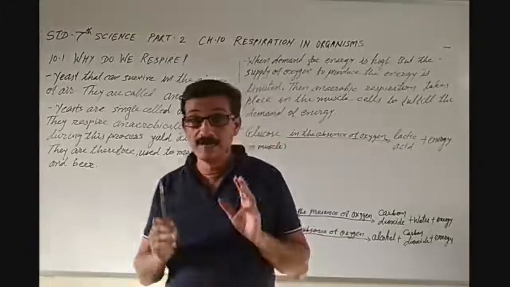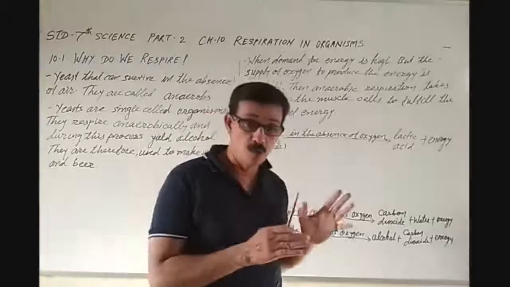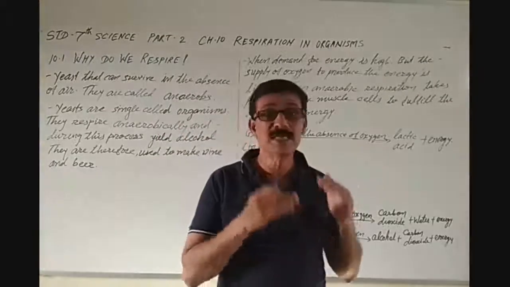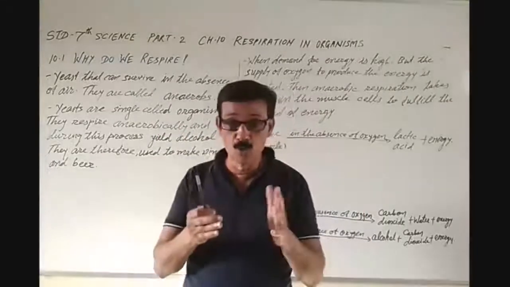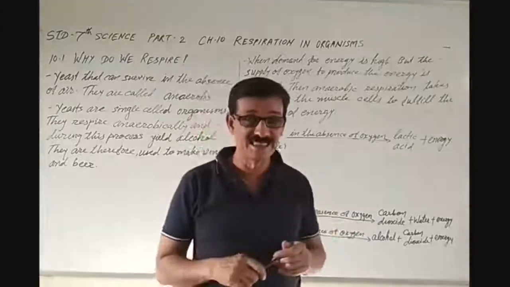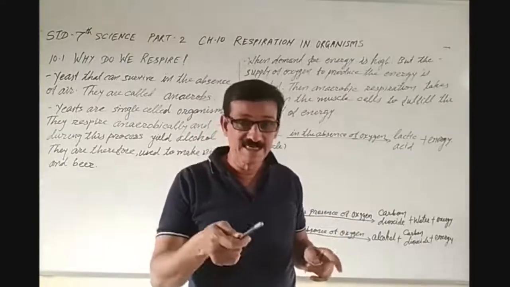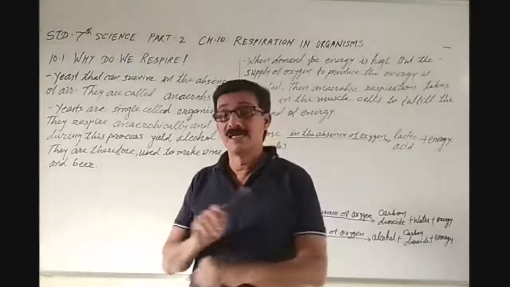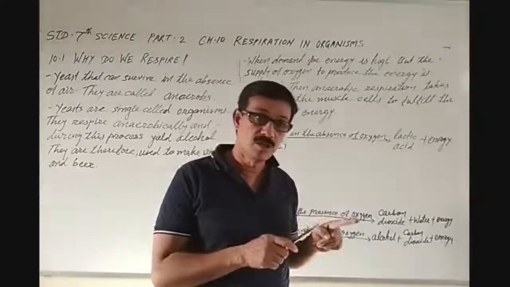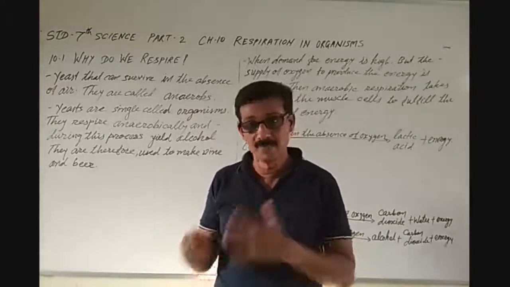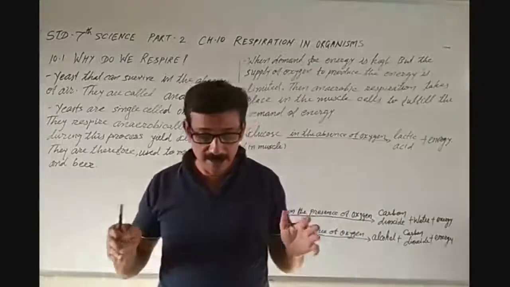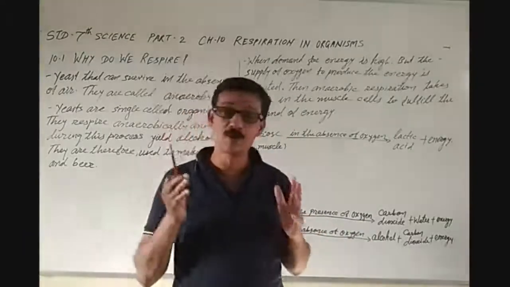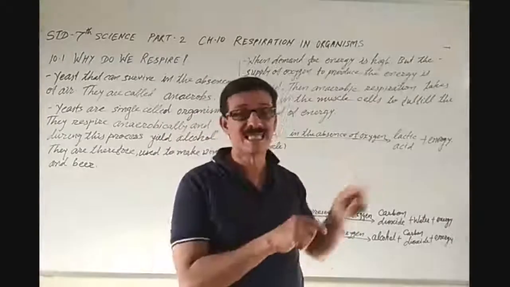See, because of the partial breakdown of glucose, it produces lactic acid. Because of lactic acid, we feel muscle cramps. Now if we go for a hot water bath or massage, then what happens? It improves the circulation of blood to those cells.